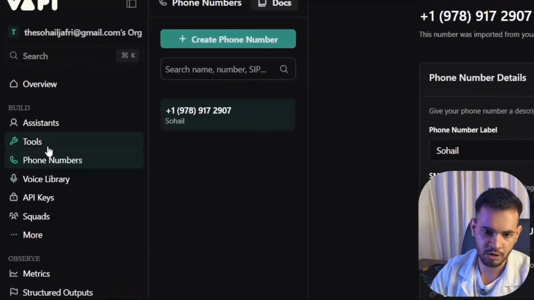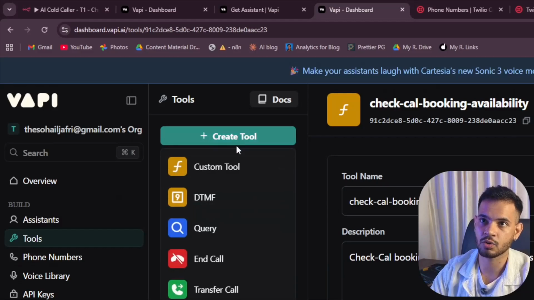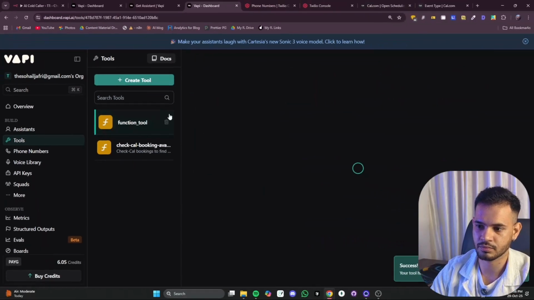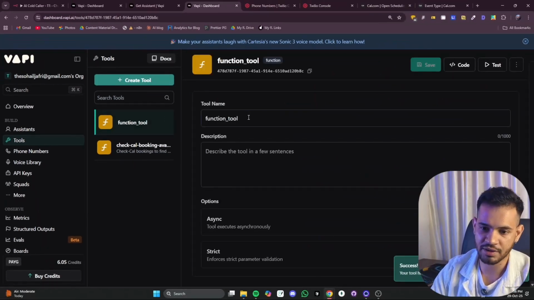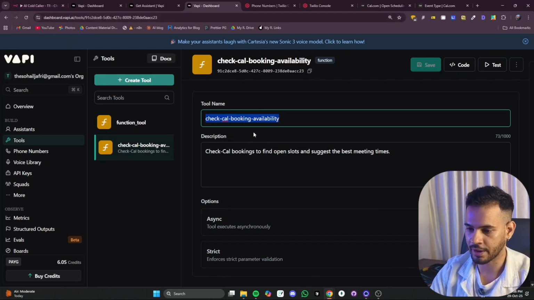In WAPI, you have to click on tools, then you have to click create tool and set custom tool. All right. After that, you have to give it a name. I will show what I have done. I have given the name check cal booking availability, and this is the same thing that is mentioned in my prompt of the AI.